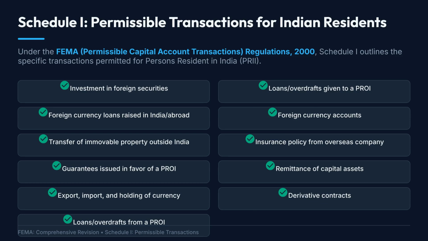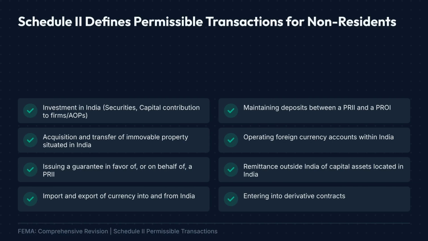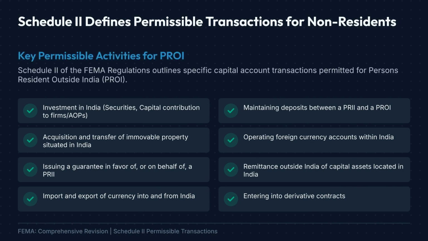foreign assets and liabilities. Schedule 2 performs the opposite function by specifying capital account transactions that persons resident outside India may undertake in India. These include investing in Indian securities or contributing capital to firms, proprietorships, or associations of persons.